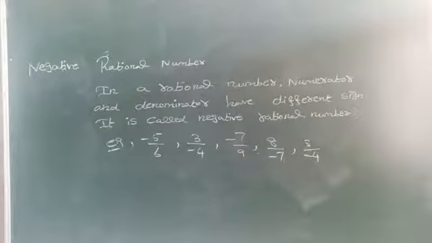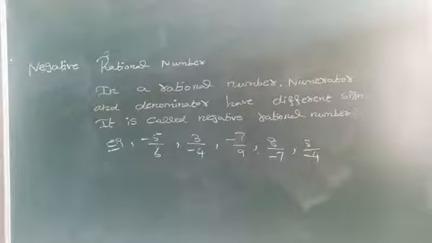Am I right? Okay. Then after that, standard form of a rational number. What is that? So what is meant by rational number?